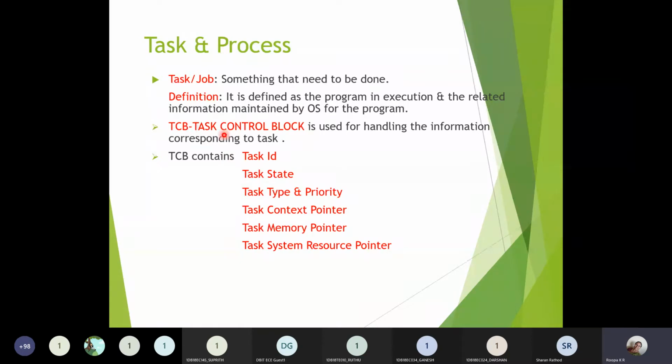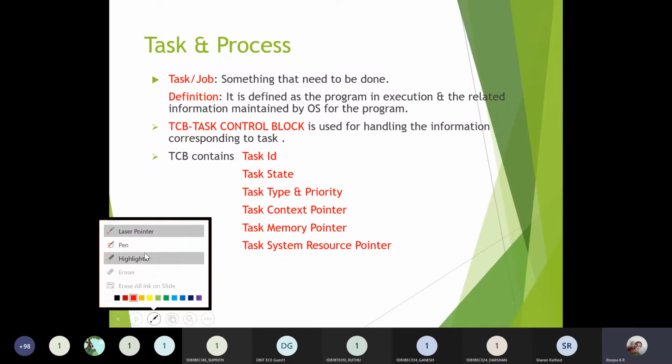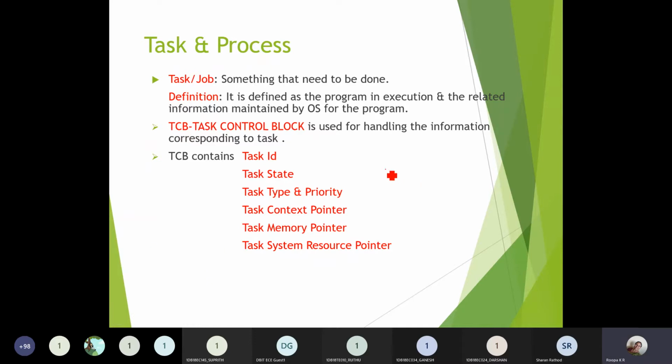Whenever a task has been initiated by the operating system, there will be automatic generation of this TCB with respect to that particular task. So suppose for example, if I have task 1 which is executing, then there will be a separate TCB.